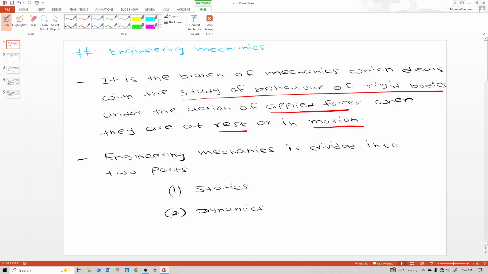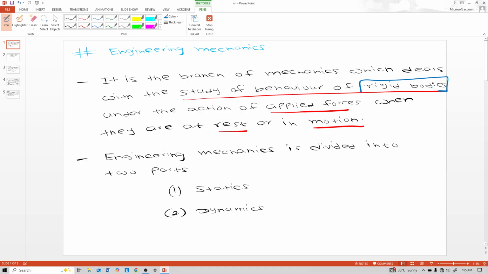So understand this definition. It is the branch of mechanics which deals with the study of behavior of rigid bodies under the action of applied forces when they are at rest or in motion. So, in this engineering mechanics subject, we will study behavior of rigid bodies under the action of applied forces when they are at rest or in motion. So, see this word, rigid bodies. What is the meaning of that word? Rigid bodies.